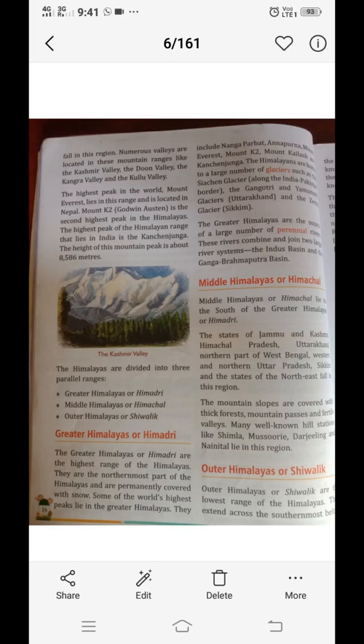The importance of the Himalayas. The Himalayas act as a natural barrier for our country in the north. They protect our country from the neighboring countries. The water from the perennial rivers is used for irrigation and producing electricity. The Himalayan forests are home to a number of rare species of wild animals like snow leopard, blue sheep and masked deer, etc.